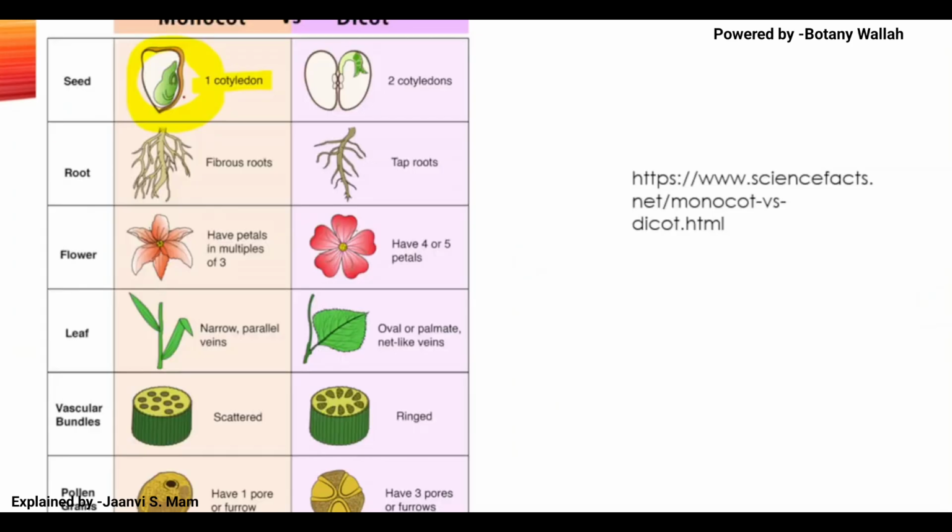You can see the type of roots they are having. Monocots have fibrous root. Here dicot is having tap root. If you see how many petals, this is trimerous, which means three petals. If it is tetramerous or pentamerous, then there are four or five petals. This is hibiscus. Then monocots have parallel venation. Venation means the arrangement of veins on the leaf. And here there is reticulate venation, net-like veins.